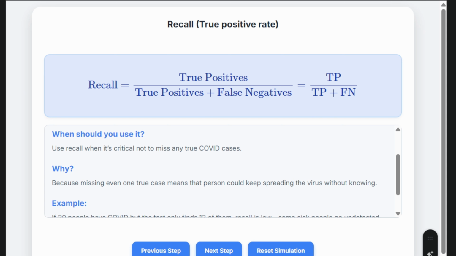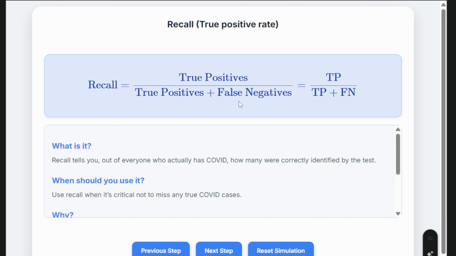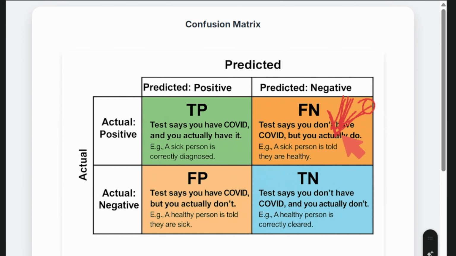If the dataset is imbalanced and positive cases are really rare, recall is a much better measure of model performance than accuracy alone. The mathematical formula for recall is true positive divided by true positive plus false negative. We have to make sure that the false negative is really low or close to zero, so that we get a perfect model and our recall has a value of 1.0.